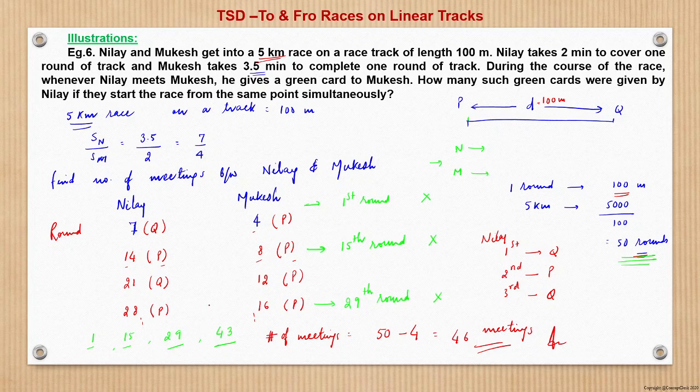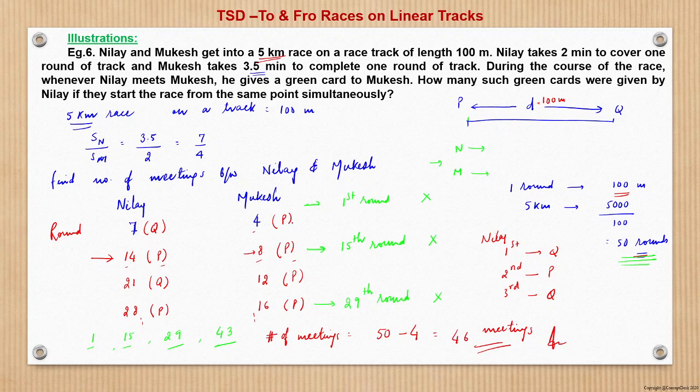Now we can see a pattern here. After the 14th round, Ninay will be at point P, and after the 8th round, Mukesh will be at point P. Both are at P, and then they will be moving towards Q after this.